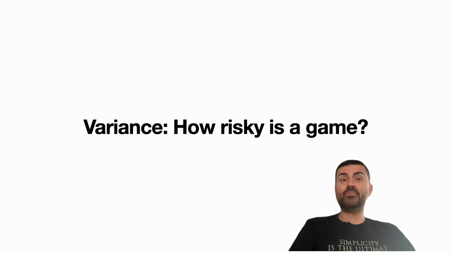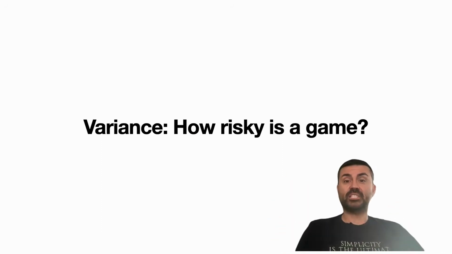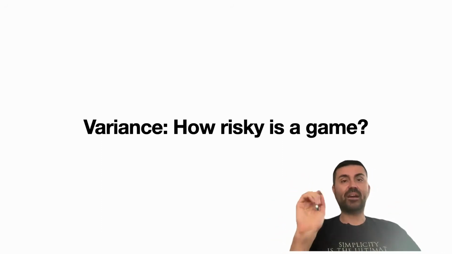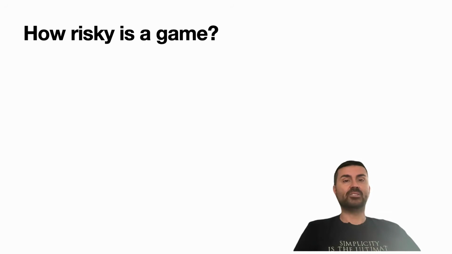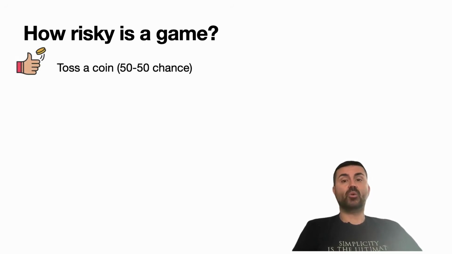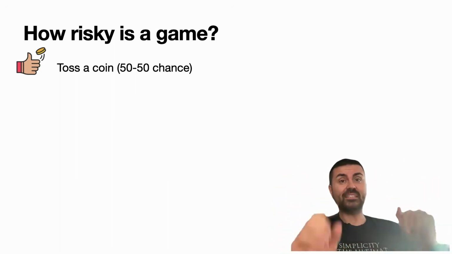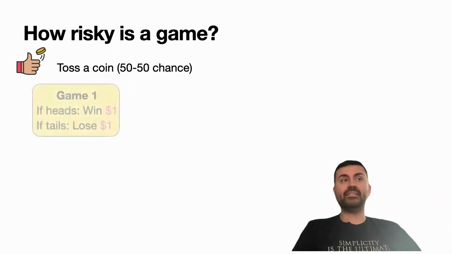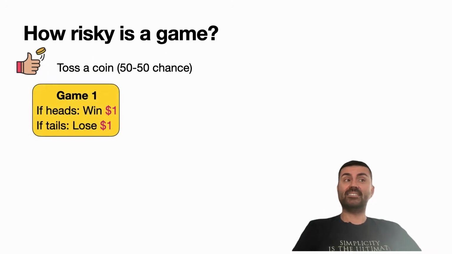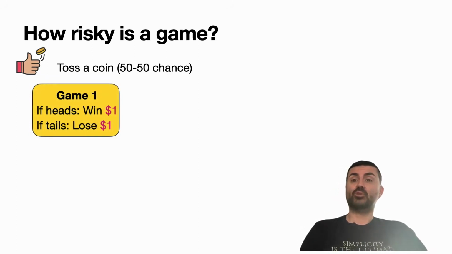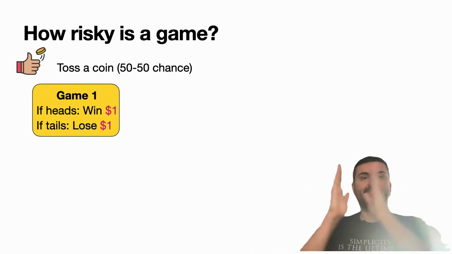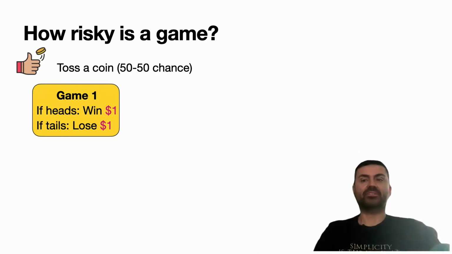We'll see. Okay, so now that we know the average, let's go for the next one, which is the variance. The variance tells me how risky a game is. So let's play a similar game. Now you still toss a 50-50 coin, except that now it's centered. So the game is free. Sometimes you win, sometimes you lose. And it goes like this. If it's heads, you win $1. If it's tails, you lose $1. So again, it costs nothing to play because it's centered.